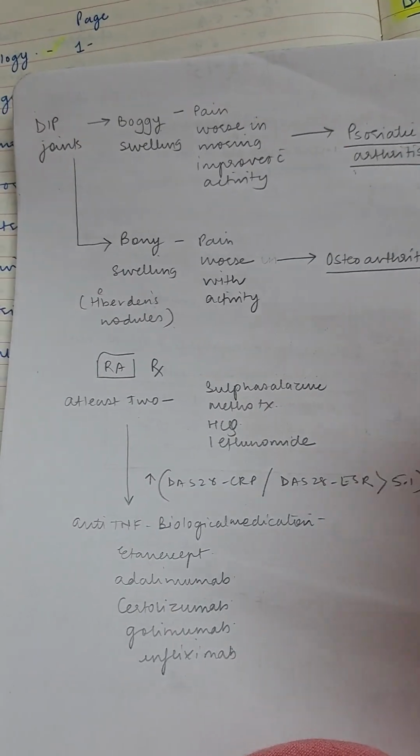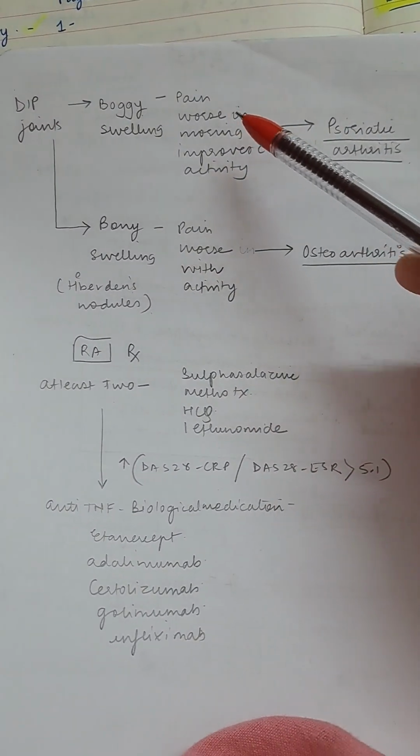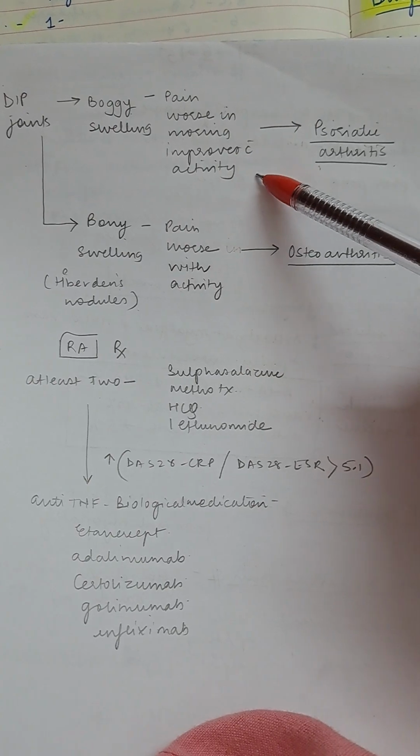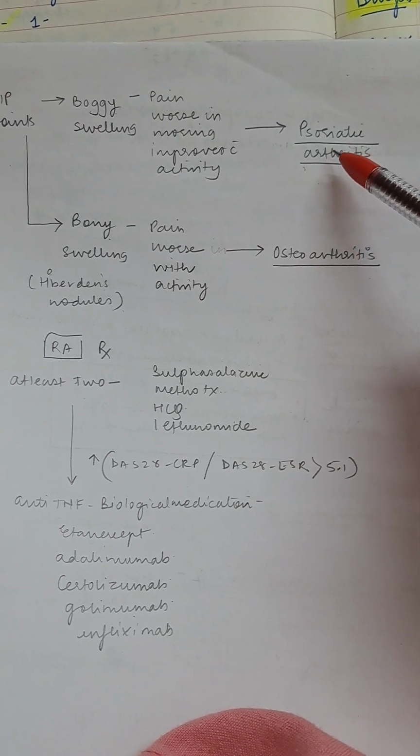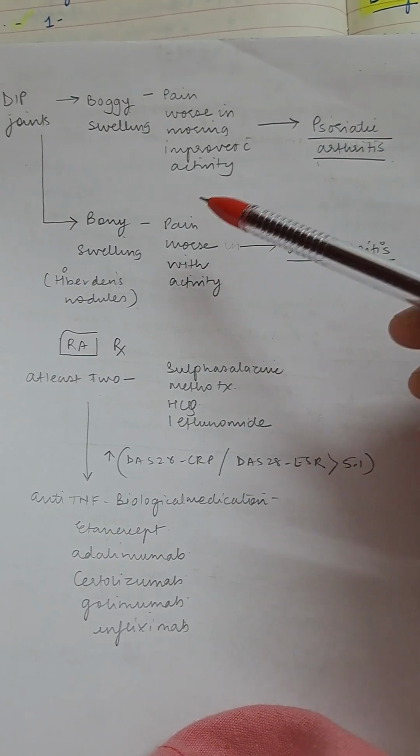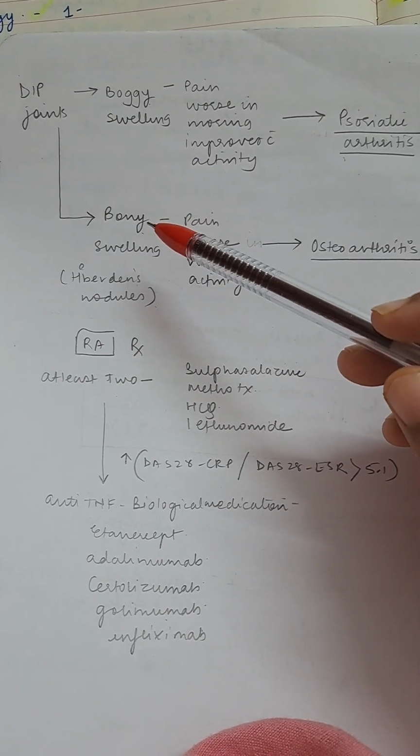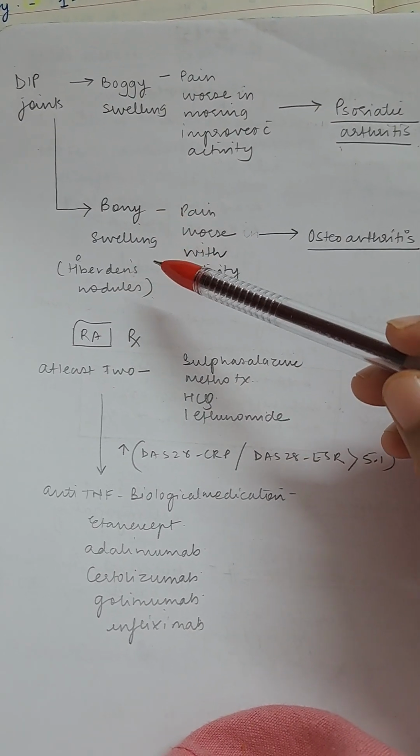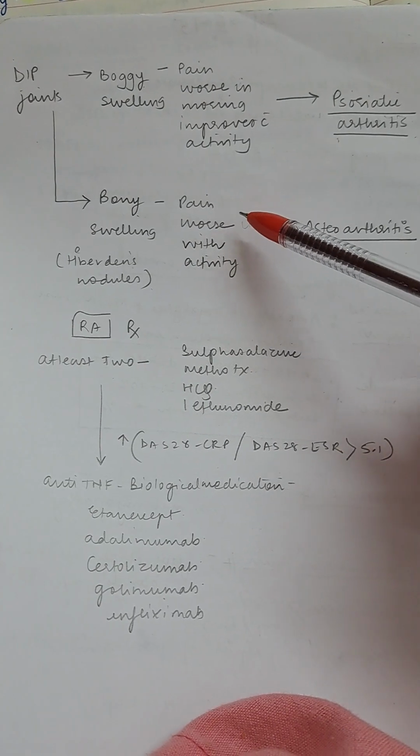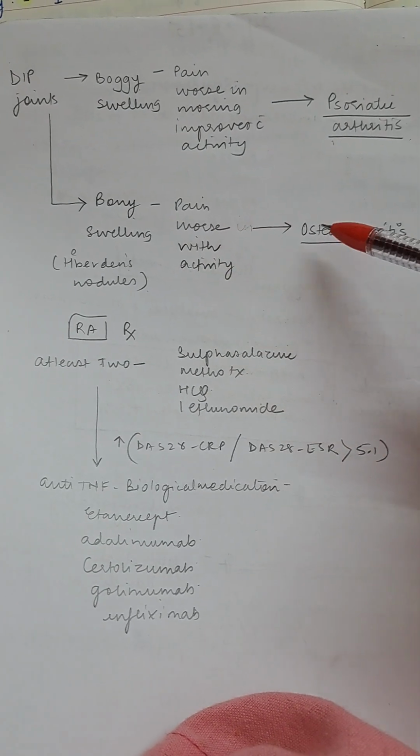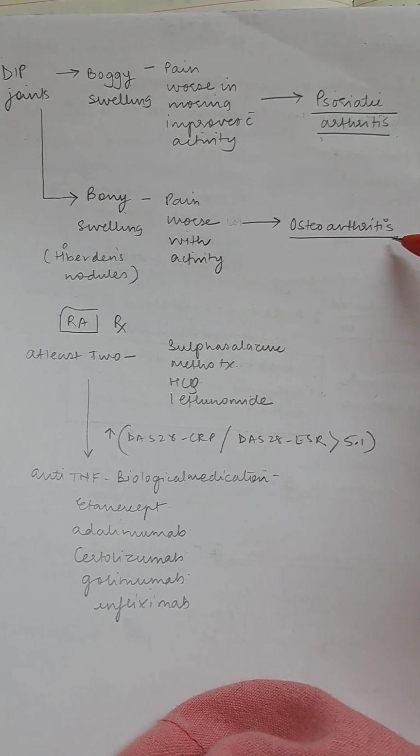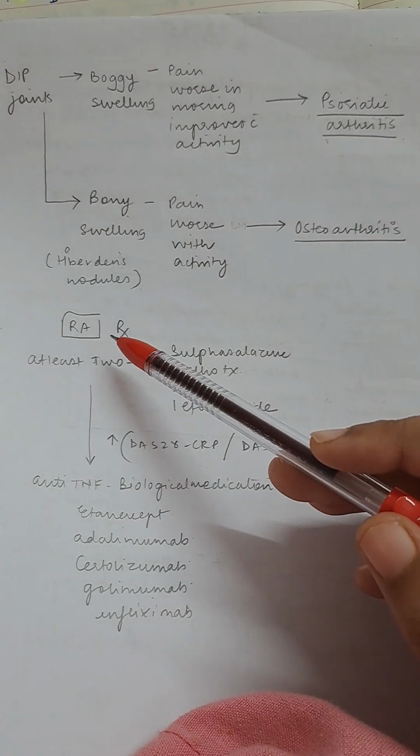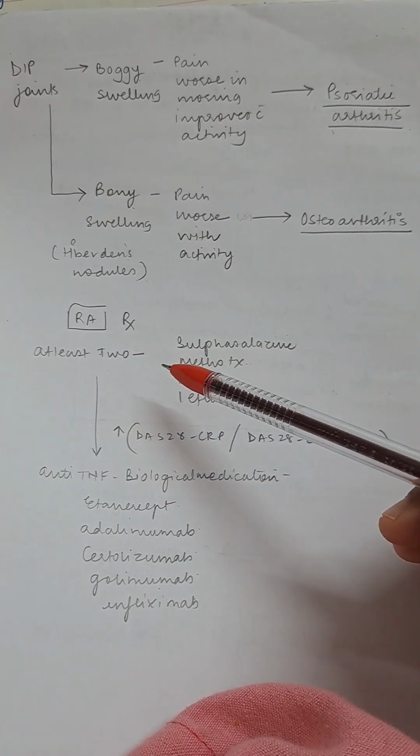If in this you see bony swelling, and the pain is worse in the morning and improved with activity, then it is due to psoriatic arthritis. If in the DIP joints there is bony swelling, Heberden's nodules, and pain is worse with activity, then it is due to osteoarthritis. Okay.